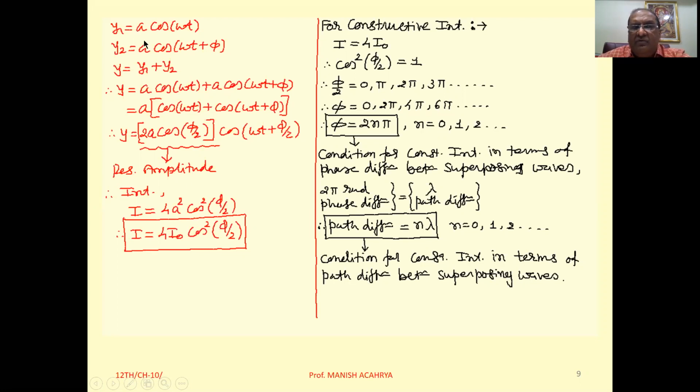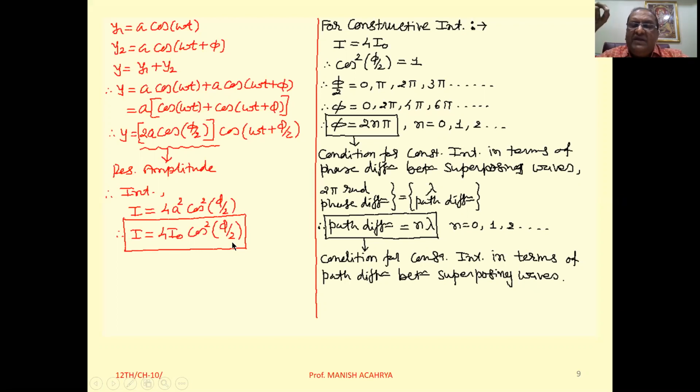For an individual wave the amplitude was a, which means its intensity is proportional to a square. So we take that maximum intensity of an individual wave as I0. So here we can write the resultant intensity at the point of superposition of the waves as 4 I0 cos square (phi by 2).